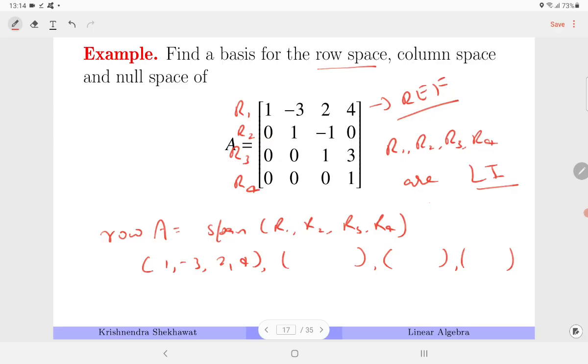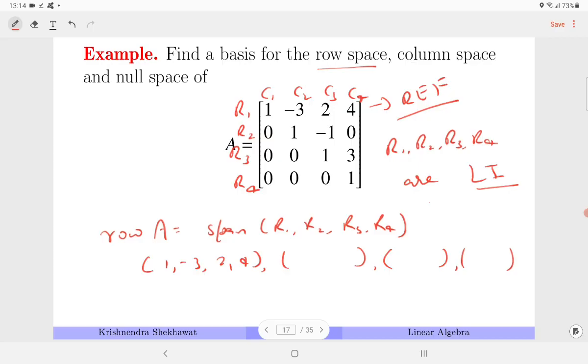The same logic applies for the column space. Each column has a pivot entry, which means they are LI. Since they are LI, column space A is the span of C1, C2, C3, C4. We need to look for an LI subset, and therefore C1, C2, C3, C4 forms a basis for column space A.